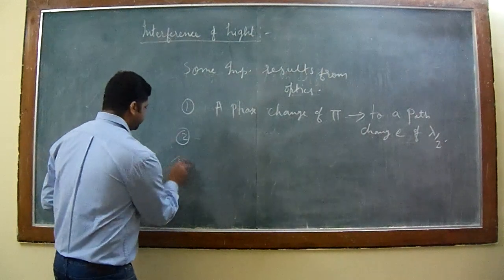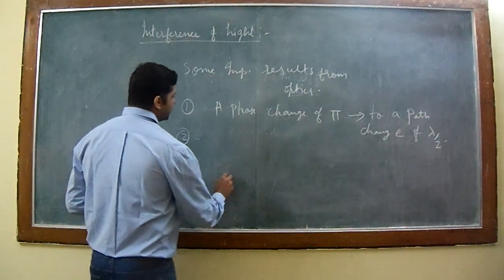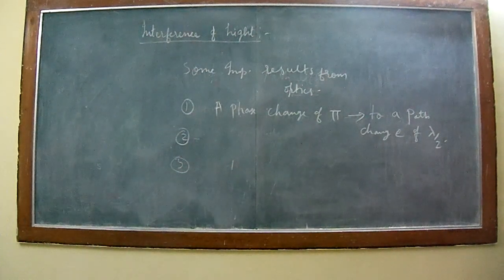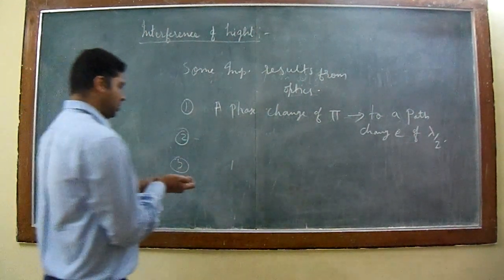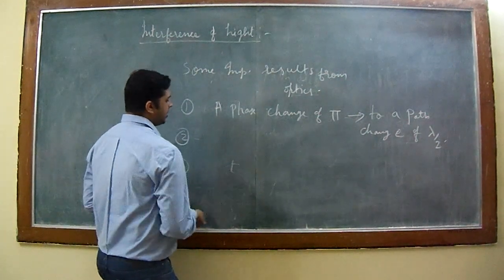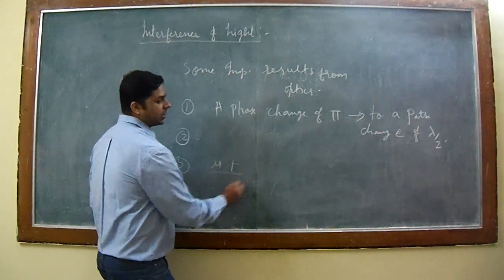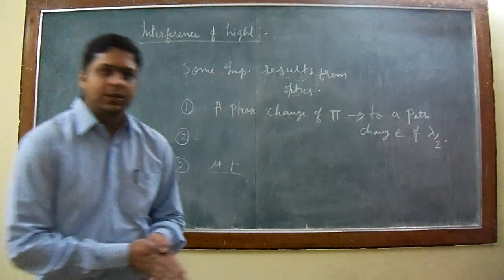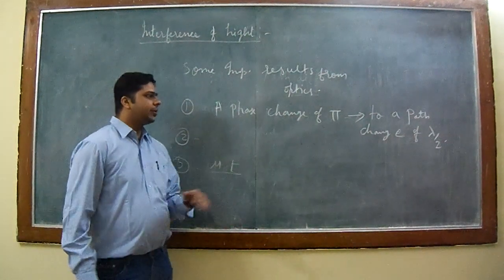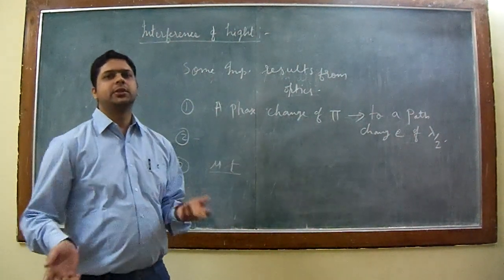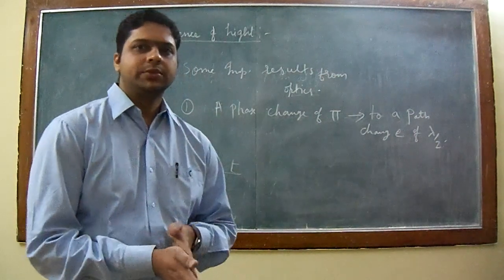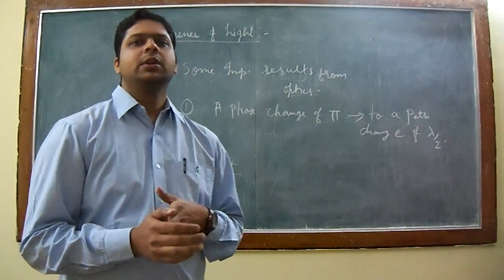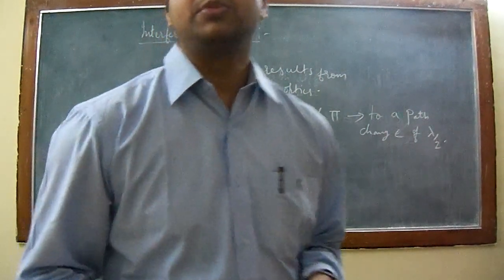And the third one: if light travels a distance t in a medium of refractive index mu, then its equivalent optical path is mu into t. So this is the introductory idea before we deal with interference in case of thin films. In the next lecture we will be dealing with interference in case of a thin parallel sided film, or a film of uniform thickness.